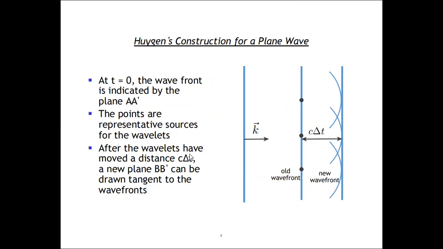After the wavelets have moved a distance c dt, velocity multiplied by time, a new plane BB can be drawn tangent to the wavelets. This is the old wavefront and this is the new wavefront after the phase.